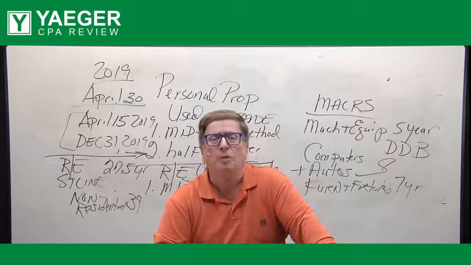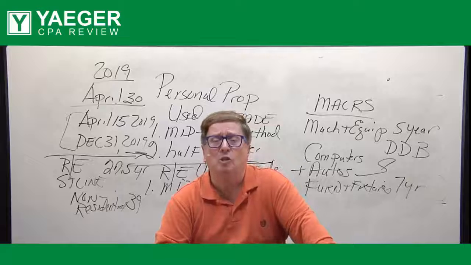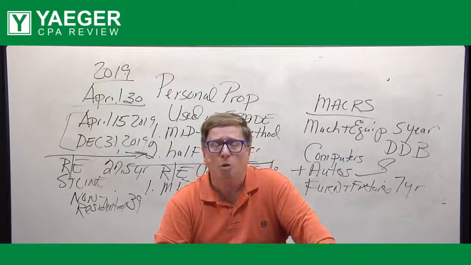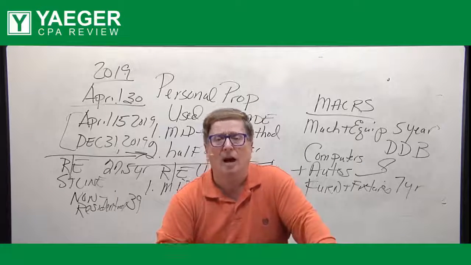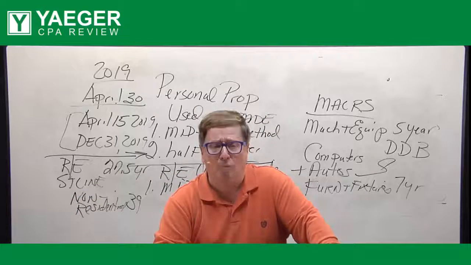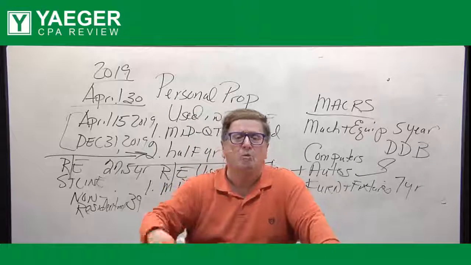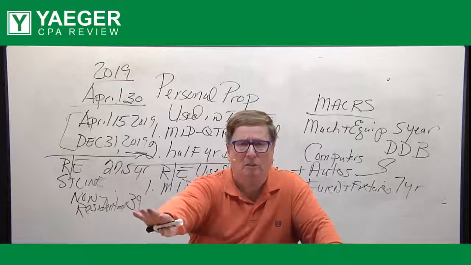Also, please remember that for the second year, using those tables, it will take into account that you subtracted the depreciation from the first year if you're using double declining balance, and it'll calculate the depreciation for the second year.